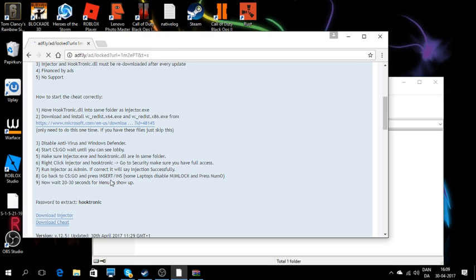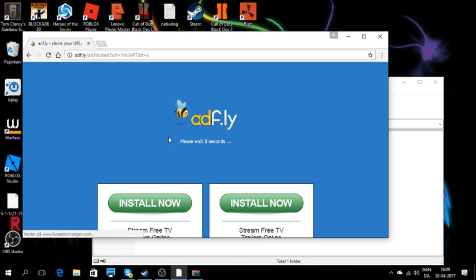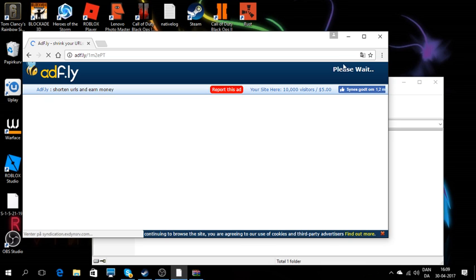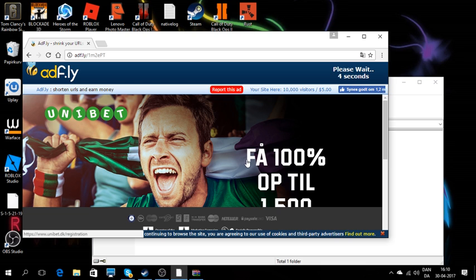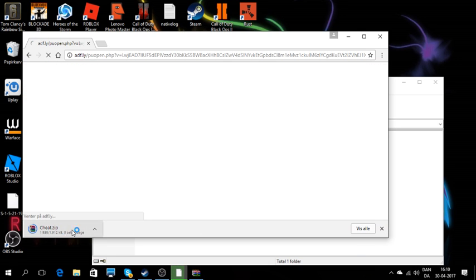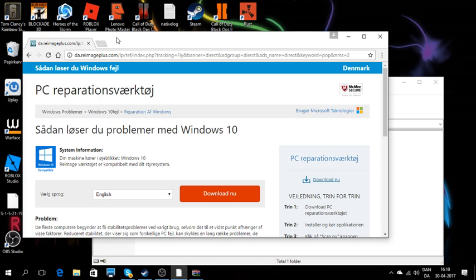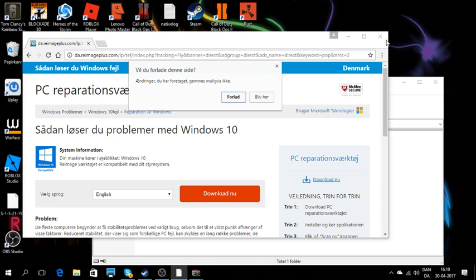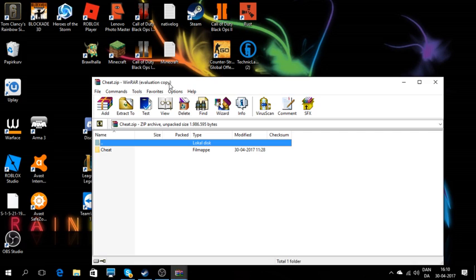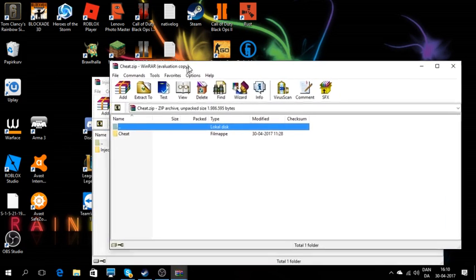Okay, follow the steps. This ad will come up. Please wait 1 second. Click here to continue. Just wait. Press skip ad. Then this will come up, cheat.zip. Don't click on this. Just click open. Now you can just close your Google. Boom. Now this folder, just get this up.